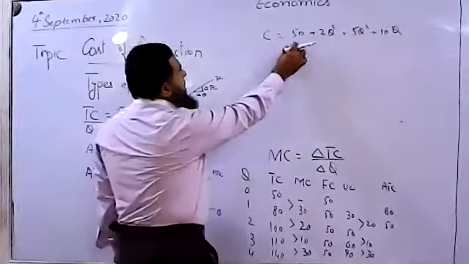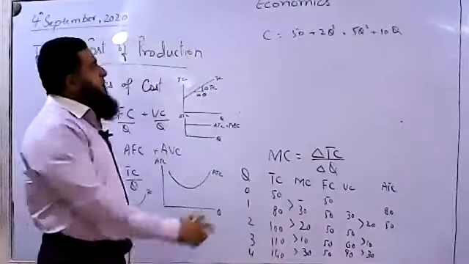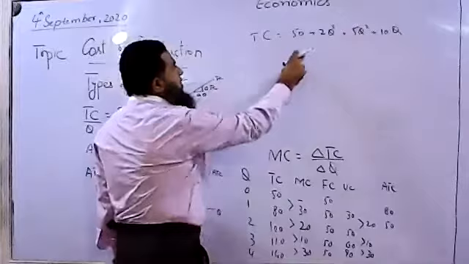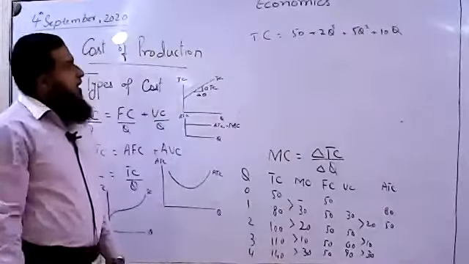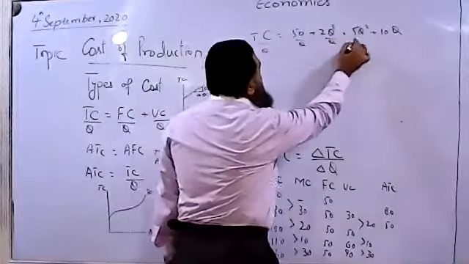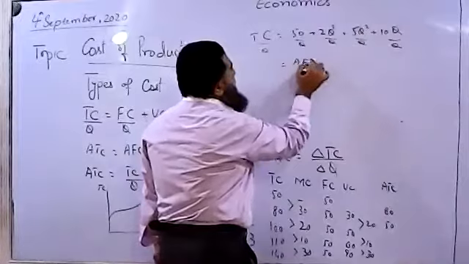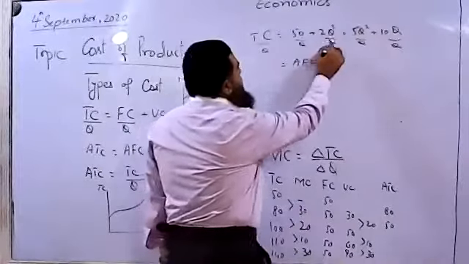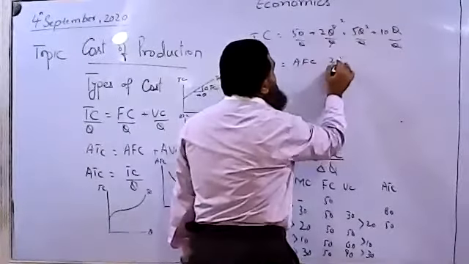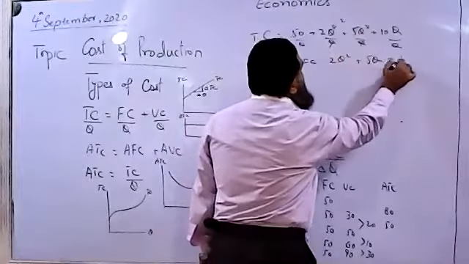So this is the fixed cost. When q value is 0, this is 50. The total cost will be now 50, which is a fixed cost. And when you divide it by the total quantity produced, this becomes average fixed cost. Now you can see over here, this is 2q square, and this is now 5q, and this is 10.